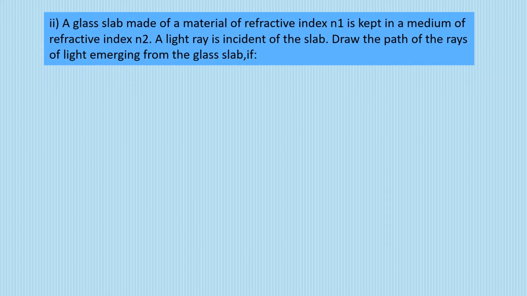Moving ahead to the second part of this question: a glass slab is made up of a material of refractive index n1. So what they are saying is that there is a glass slab whose refractive index is n1, and you are keeping that glass slab in a medium whose refractive index is n2. Now a light ray is incident on the slab, and you have to draw the path of the ray of light in three cases. First, if the refractive index of the glass slab is more than that of the medium in which you are keeping it. Second, if both are the same. And the third is that the refractive index of the glass slab is less as compared to that of the medium in which you are keeping it.